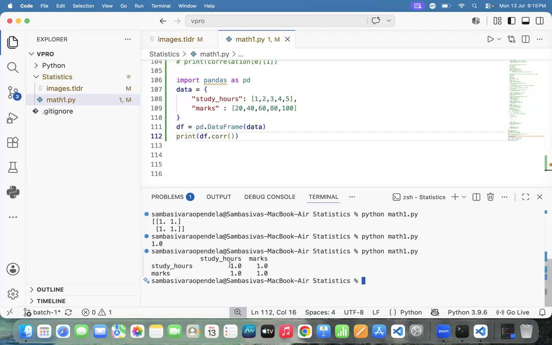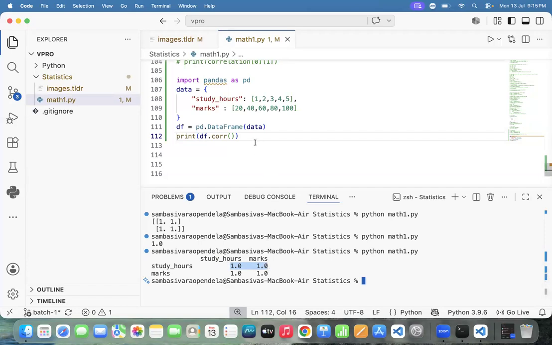Now see this one. What's the correlation here? We are getting 1.0. Anyhow, it is showing 1.0. Then this one we can call the positive correlation. Whatever we have, this one we can call the positive correlation.